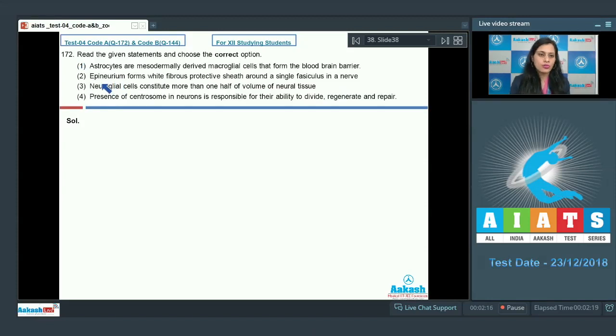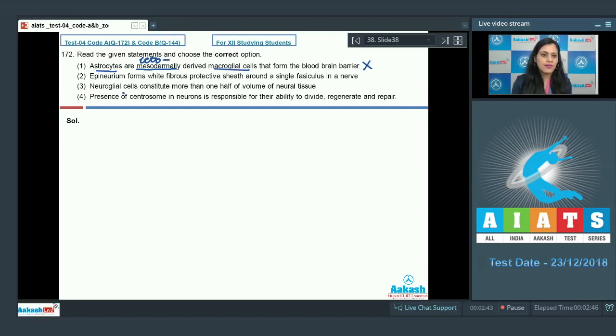Question number 172. Read the given statements and choose the correct option. The very first statement given is astrocytes are mesodermally derived macroglial cells that form the blood-brain barrier, and this is an incorrect statement because astrocytes are not mesodermally derived, whereas they are ectodermally derived macroglial cells.